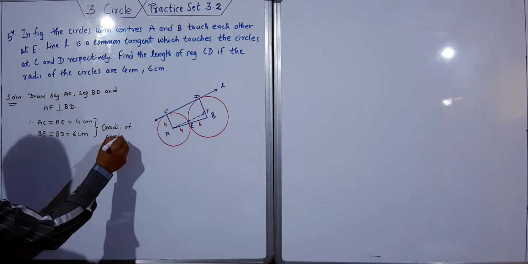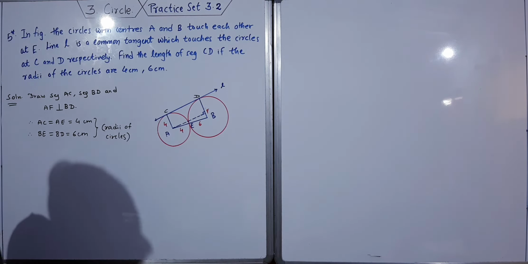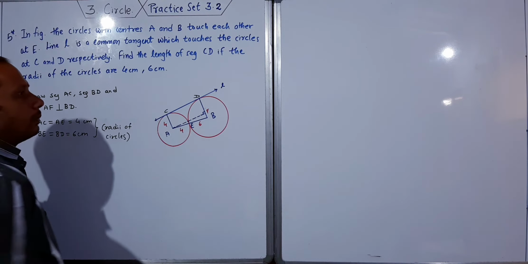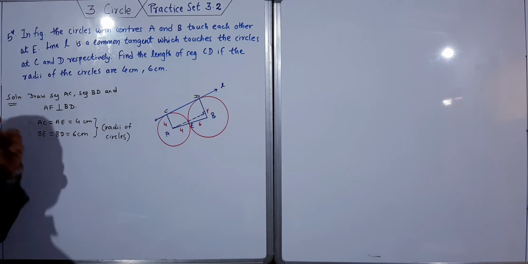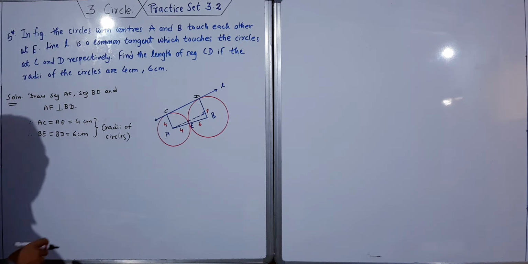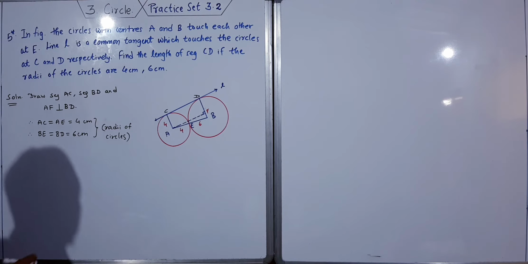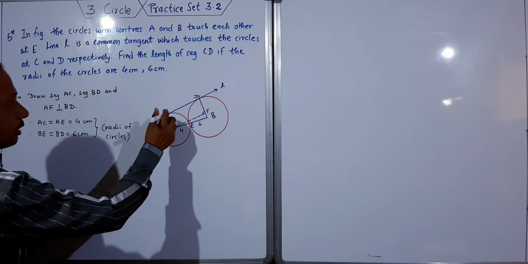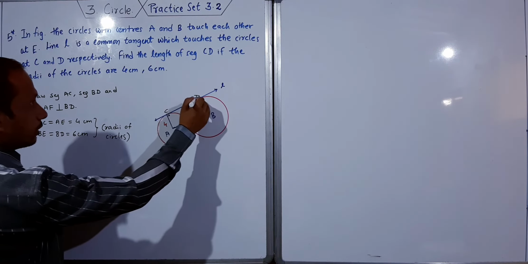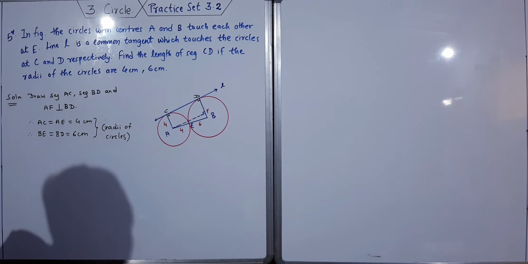Now one thing, AF is perpendicular to BD. That's why AFDC is what? AFDC is a rectangle. This is perpendicular and this is also perpendicular, because radius is perpendicular to the tangent.